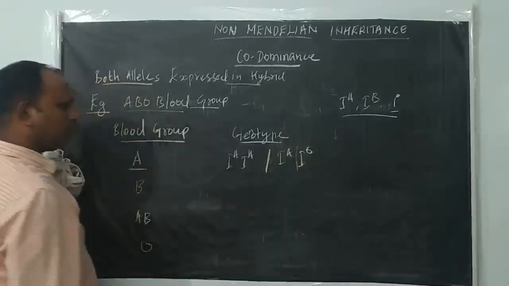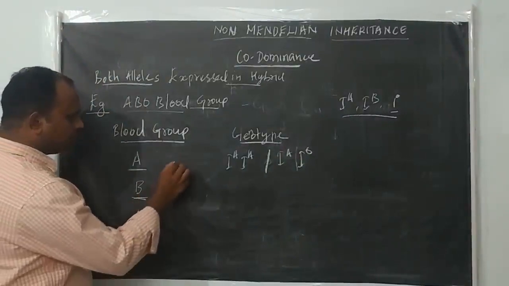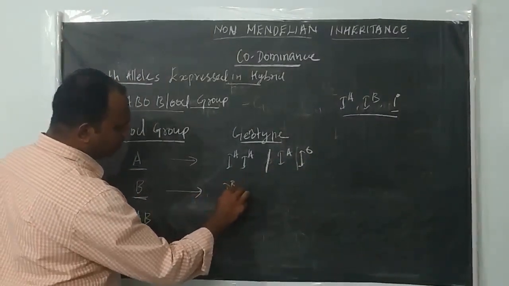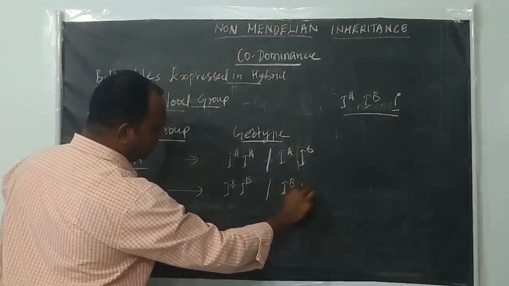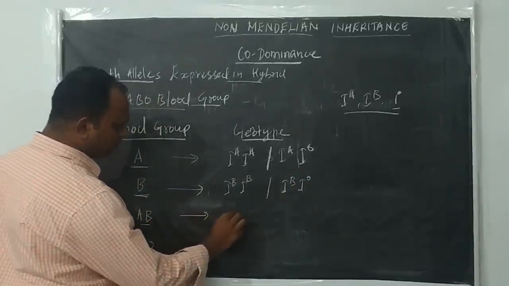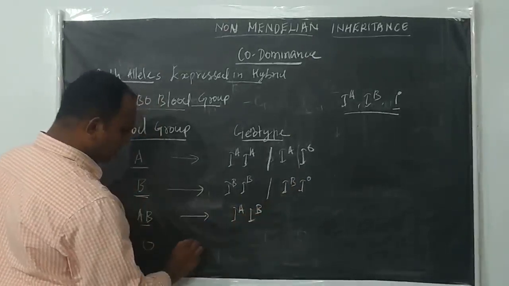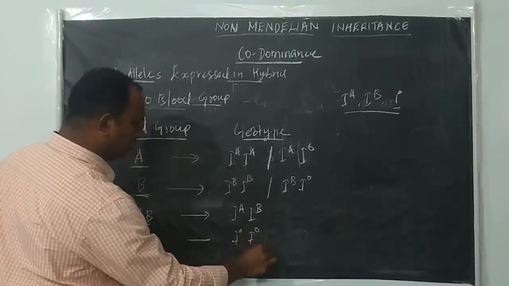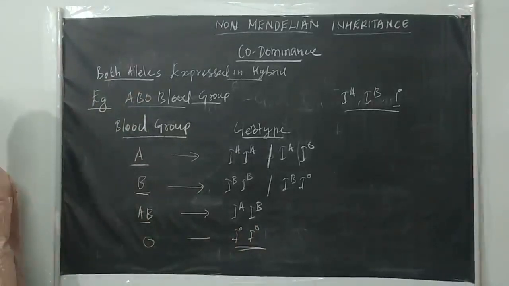Similarly, the genotype responsible for B blood group is either IB IB or IB I naught. For AB there is only one genotype, IA IB, and for O it is I naught I naught, or simply i i, not a problem.